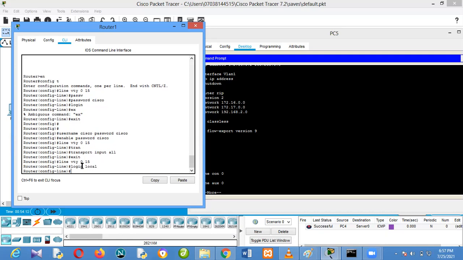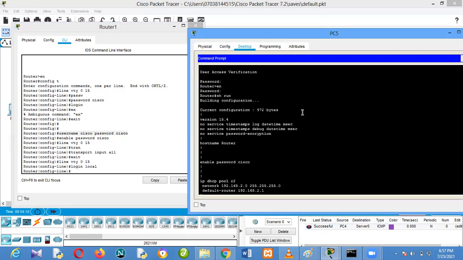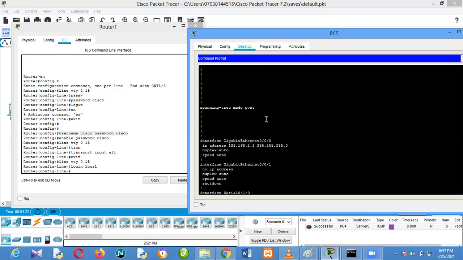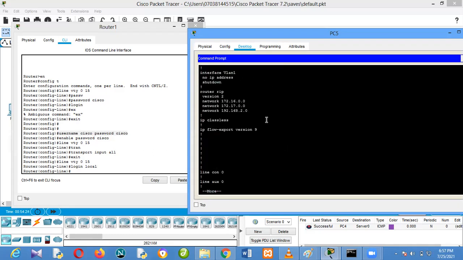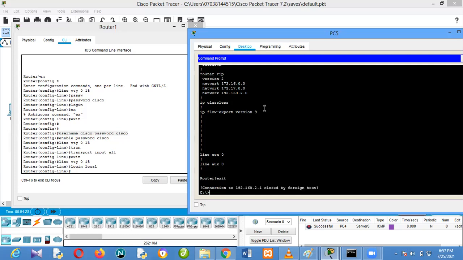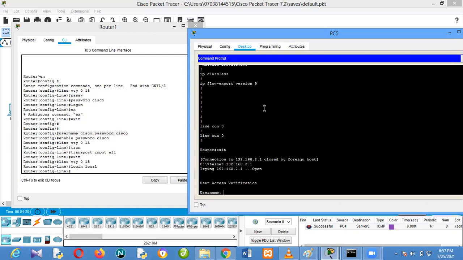That means if someone telnets to it, it will ask the person for a username and password instead of just asking for a password. So can we try that again? Now I am exiting. So let me telnet again. Telnet to the router. You see that it's asking me for a username and password.